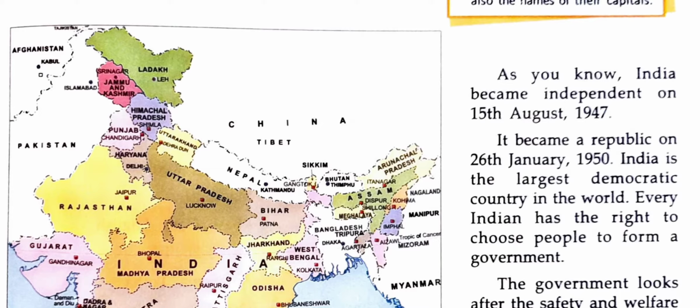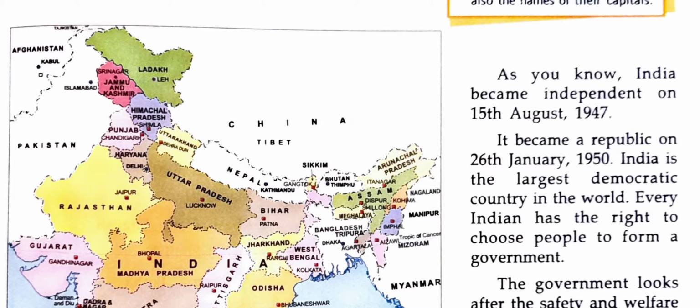Republic means that our Constitution of India came into effect on this date. Constitution means all the laws, rules and regulations which we are following in our country. They started on this date. That's why every year 26th January is celebrated as Republic Day. Students, I hope the difference between independent and republic is clear to all.